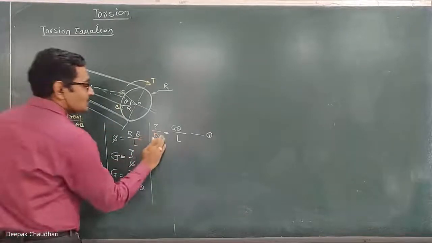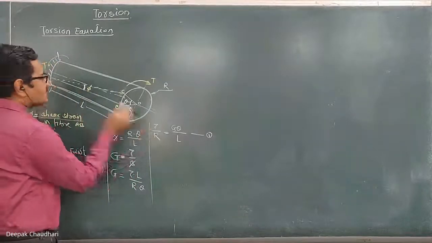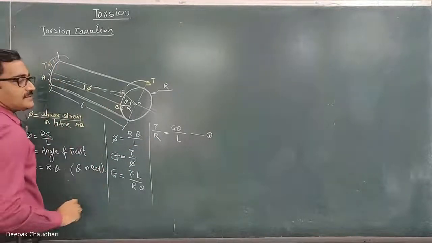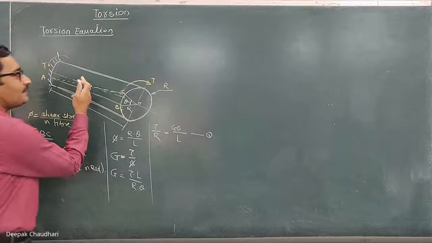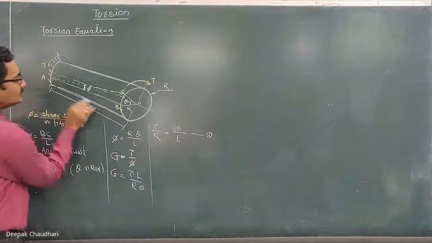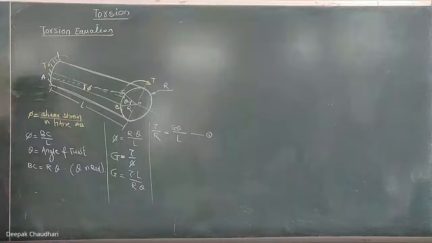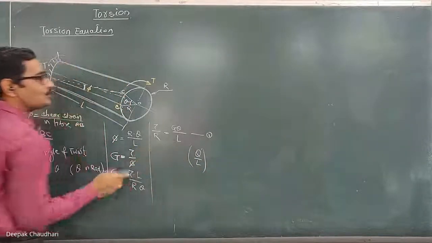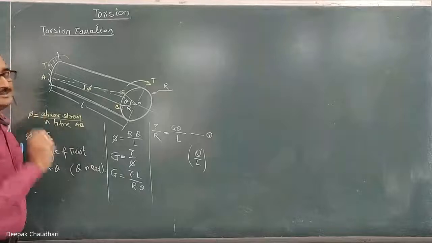R is the distance of that fiber from the center of the shaft. Here G is the modulus of rigidity, theta is the angle of twist, and L is the length of the shaft.